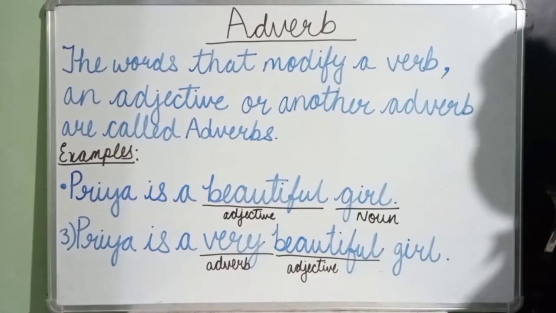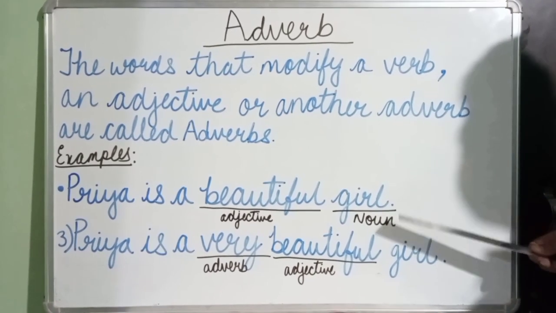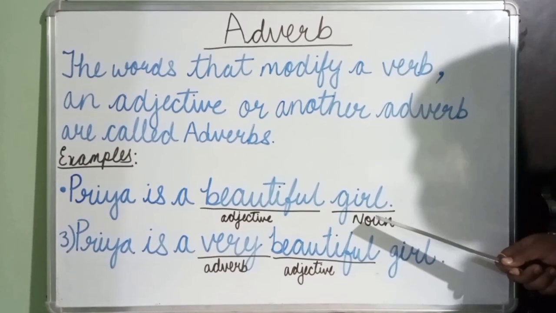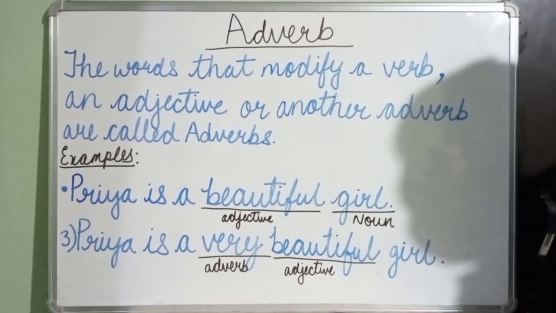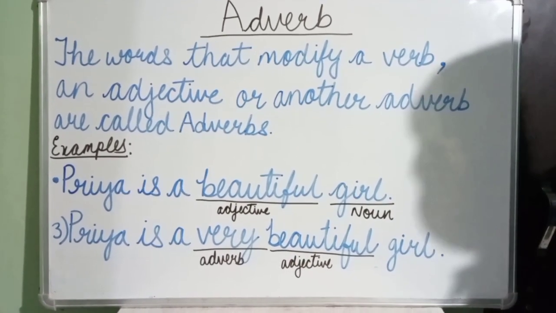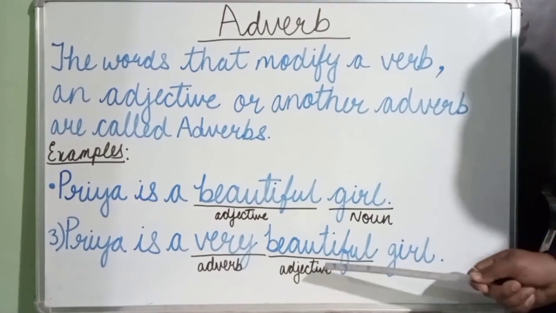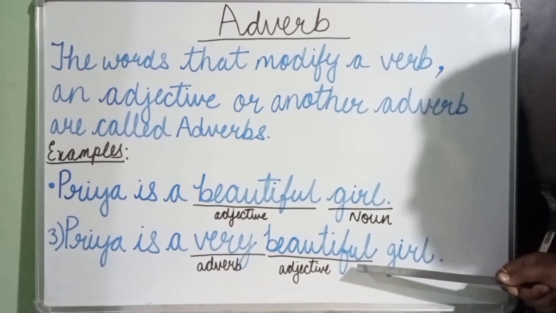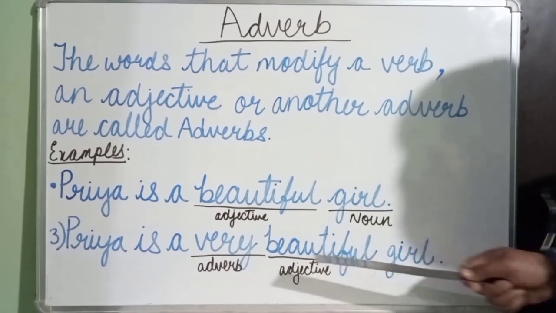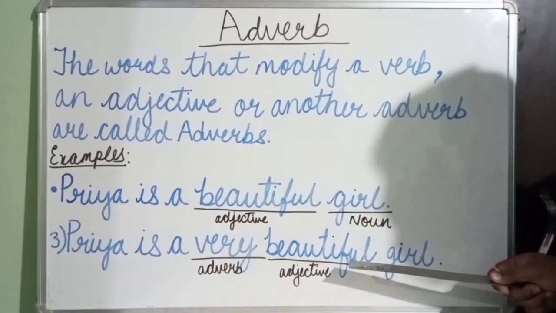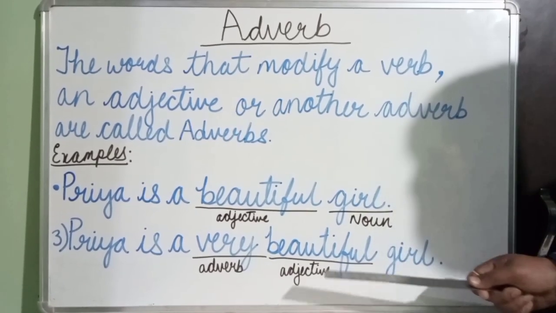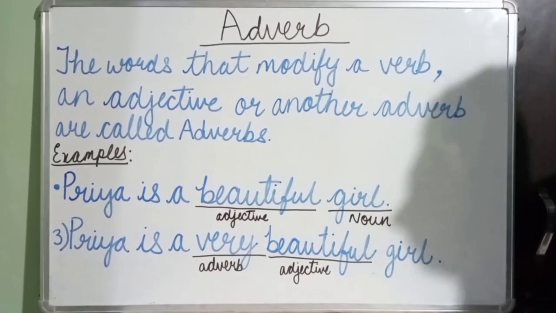Priya is a beautiful girl. Here, girl is noun and beautiful is qualifying a noun, so it is an adjective. Alright, so beautiful is adjective. Now come to example 3rd. Priya is a very beautiful girl. Here, beautiful is already an adjective and the word very is qualifying beautiful. Alright, so very becomes an adverb qualifying another adjective.